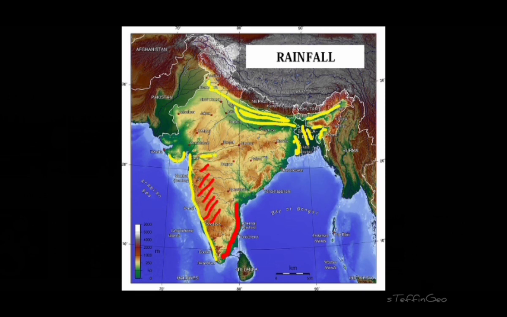So these areas are all located on the windward side of a mountain. So these areas receive heavy rainfall during this particular season. But the entire country is not receiving rainfall during this season. We can see the areas marked in red color. So these areas are actually in the rain shadow area, the leeward side. So this area won't receive rainfall and they will remain dry during southwest monsoon, or they receive comparatively very little amount of rainfall. But overall, most of the country receives rainfall during this one particular season.